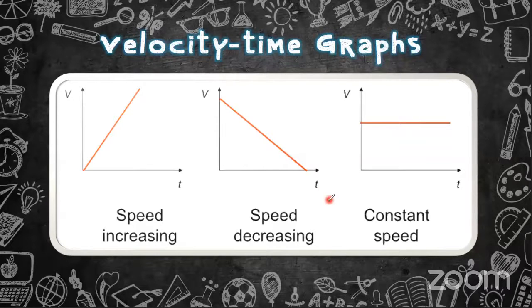Non-uniform acceleration is a curved graph. That is not for you. Constant speed is uniform speed. That means the object is moving at the same speed. Let's assume that a vehicle is traveling from Colombo to Kandy at 60 kilometers per hour. It is not changing the speed; it goes directly at 60 kilometers per hour. Even if that is not possible and it is theoretical, that is known as constant speed or uniform velocity.